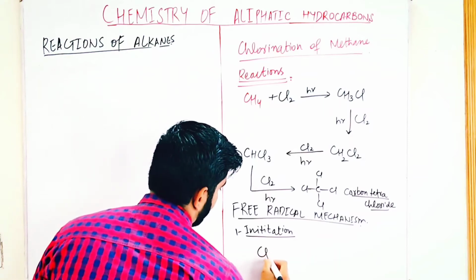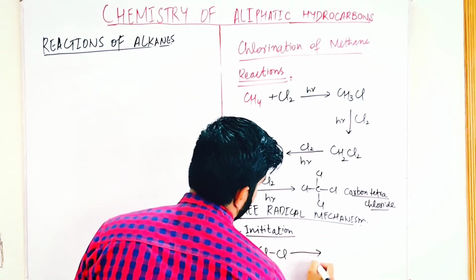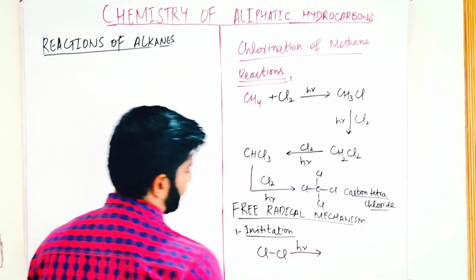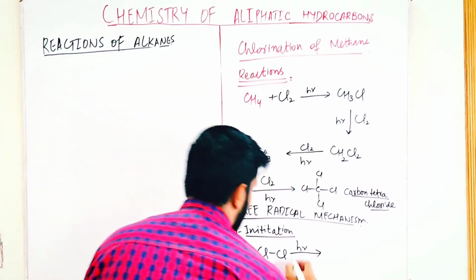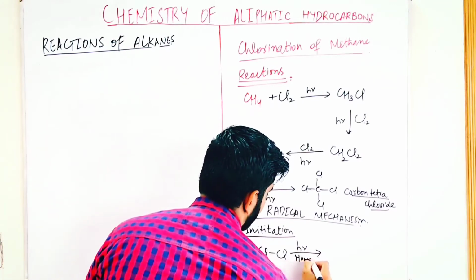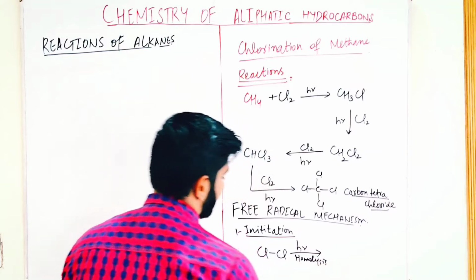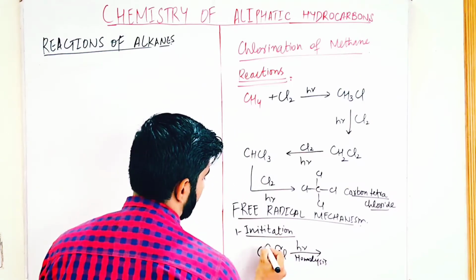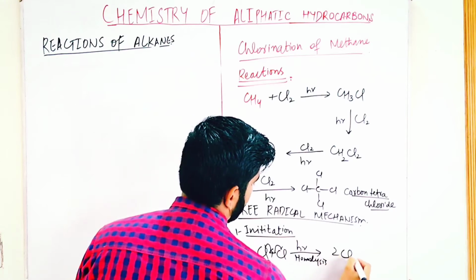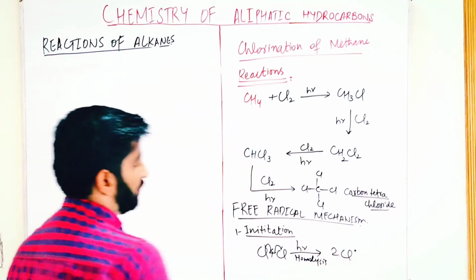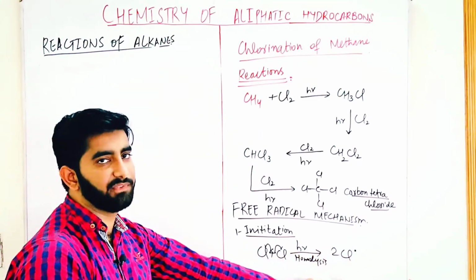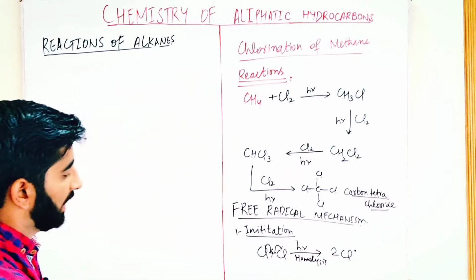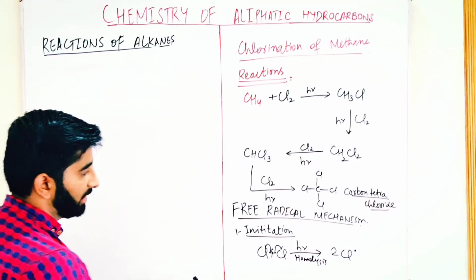We have chlorine, and in the presence of sunlight or ultraviolet light, homolysis takes place. Free radicals are formed. This is called homolysis. In homolysis, free radicals are formed. And this step is endothermic.